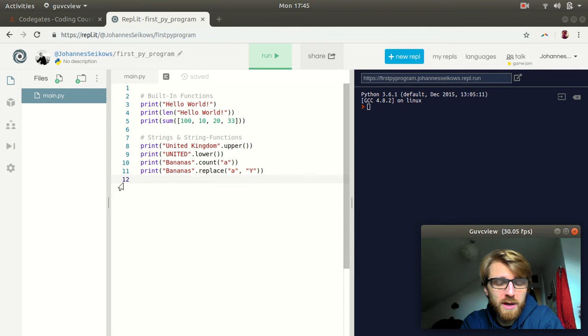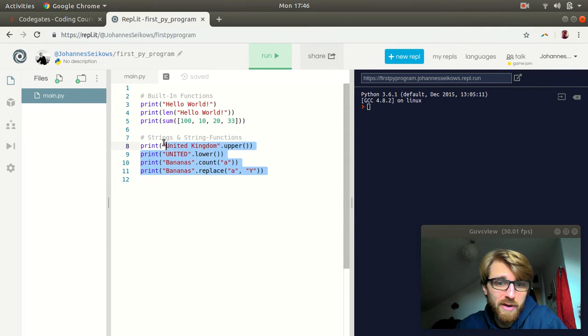In this lesson I quickly want to talk about something that I've already actually been using in the programs that we've seen. And here in our REPL you can see some of the code that we've had a look at here. The top block is the built-in functions, which was our very first lesson about Python itself, and this block here is the strings and string functions code that I showed you.